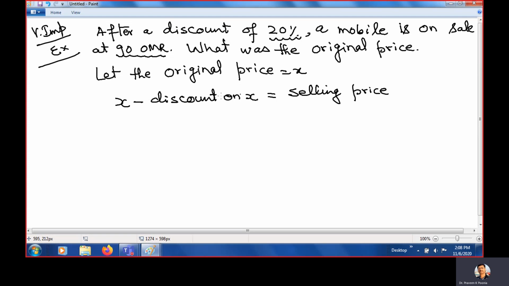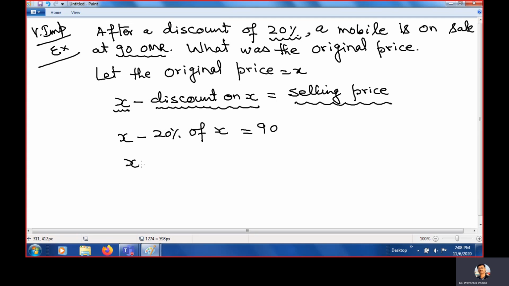This is the equation. Means if this is the original price, if you minus the total discount, what you will get is the selling price. So X minus 20% of X equals 90.